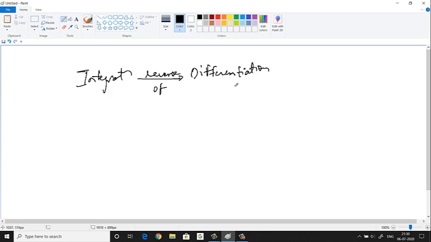Integration is a reverse of differentiation. Now, why do we call it the reverse of differentiation? Or what exactly is this? What is integration? What does it mean actually? So see, let us take one simple example.